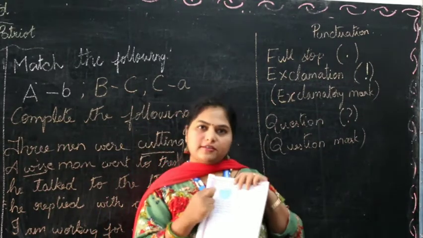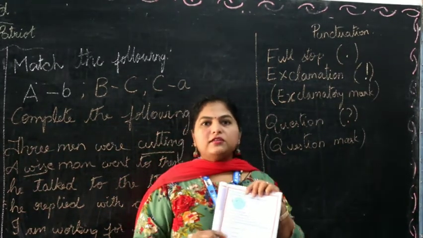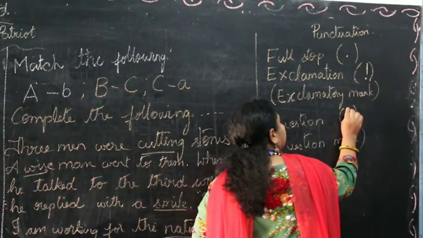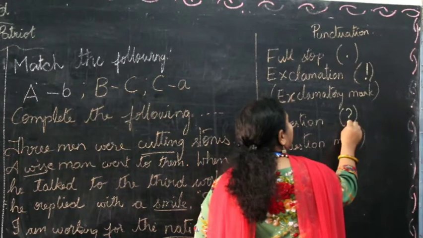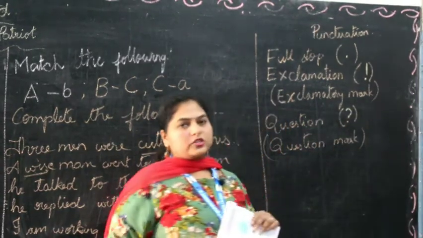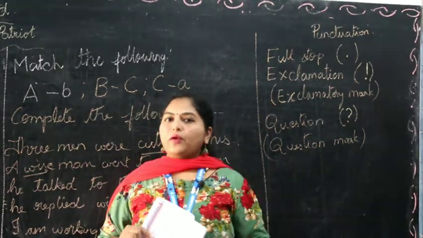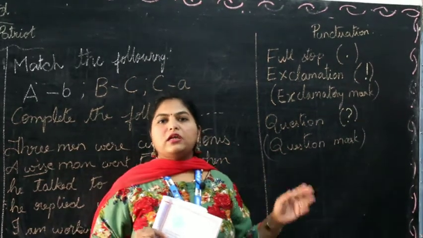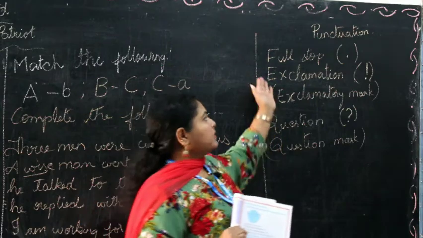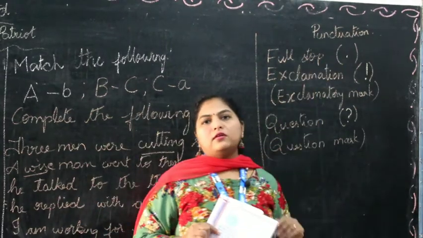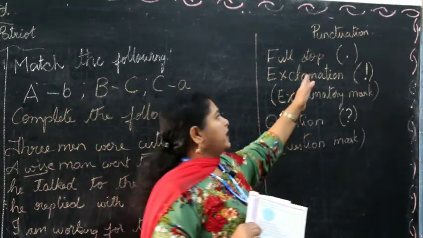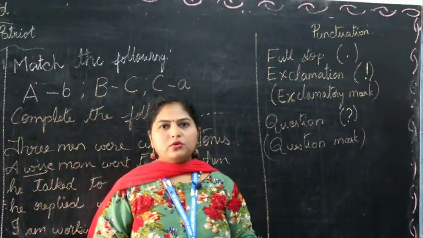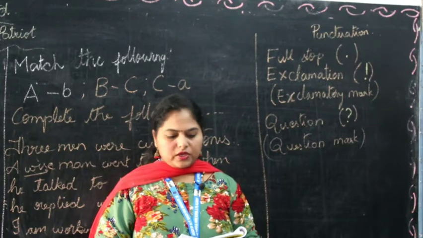And you see 2 ears here, children. These are the question marks. Okay, a question mark is like a right curve like this and a dot below. So what is question mark used for? When you ask a question. What is your name? It ends with a question mark. Every question ends with a question mark, and every sentence or phrase would end with a full stop. Sentence basically will end with a full stop. So question mark is used to ask questions. When you ask a question, use question mark.